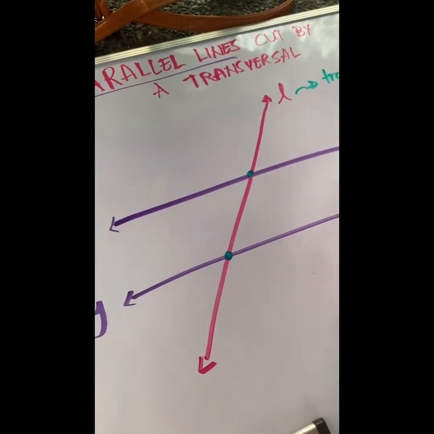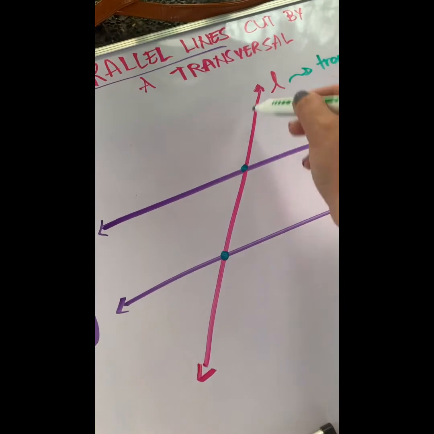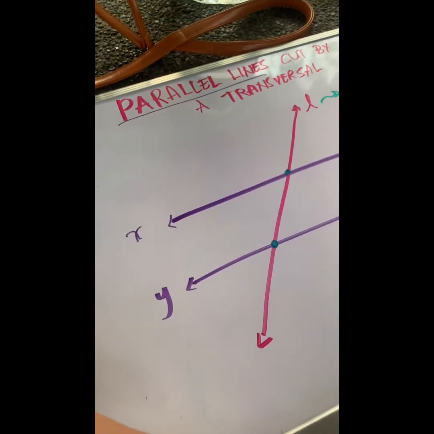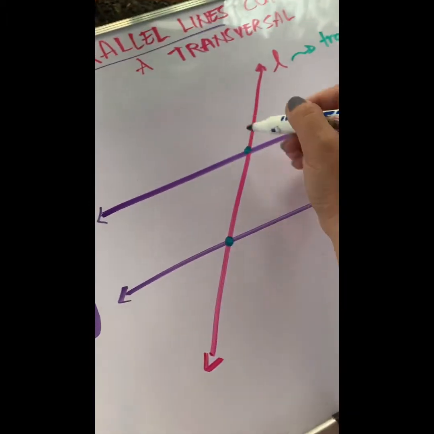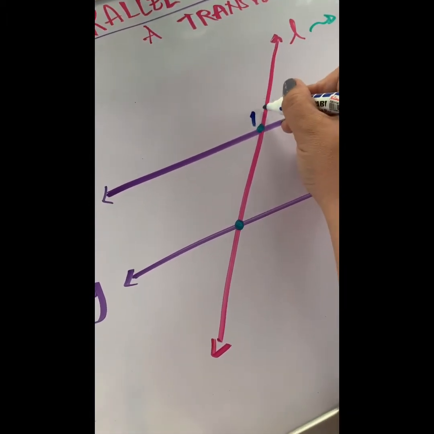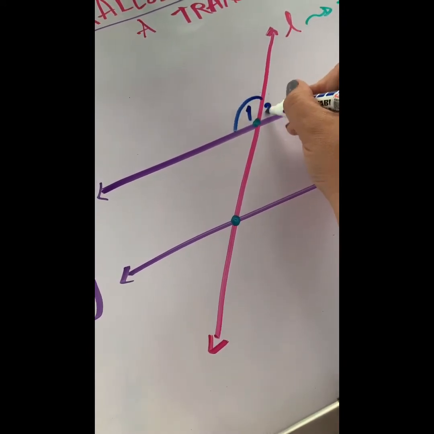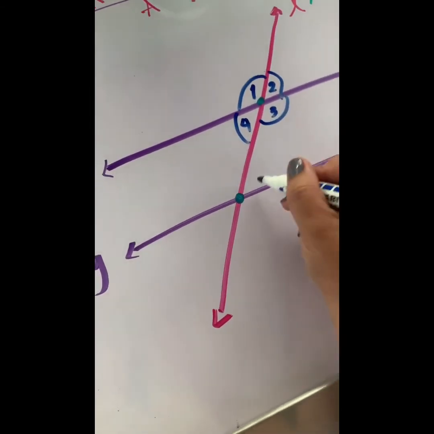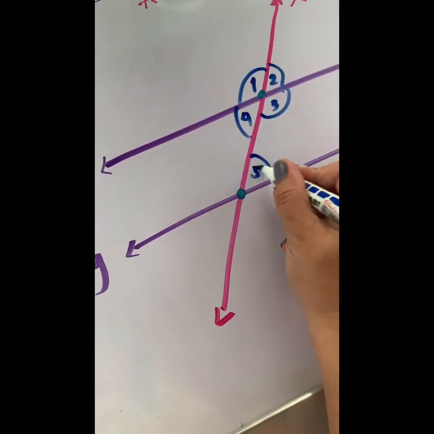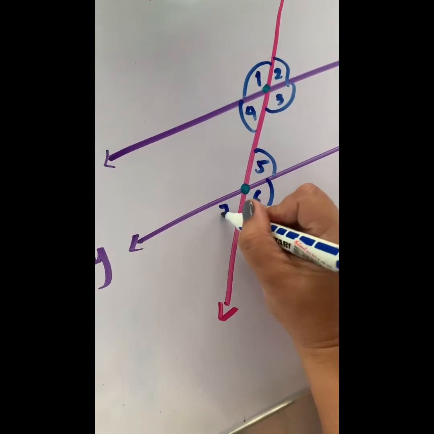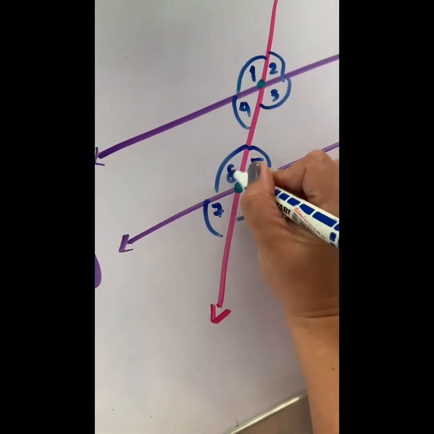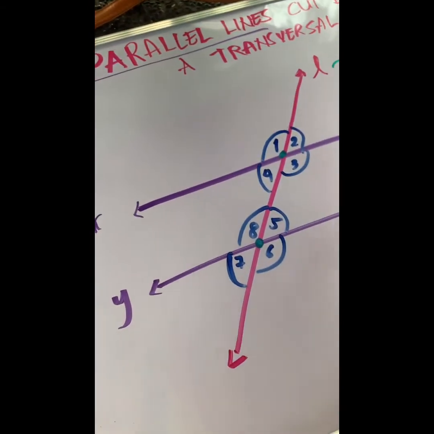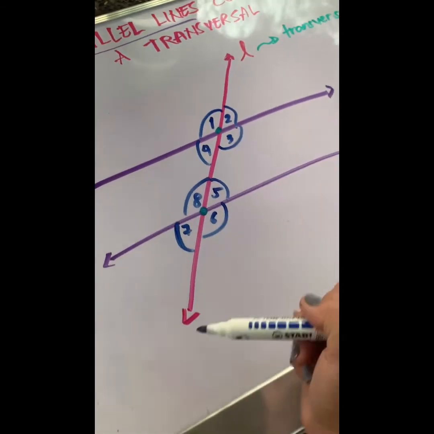When you have parallel lines cut by a transversal, you form different kinds of angles. Let's say this is angle 1, angle 2, angle 3, angle 4, angle 5, angle 6, angle 7, and angle 8. You were able to form 8 angles: parallel lines cut by a transversal.